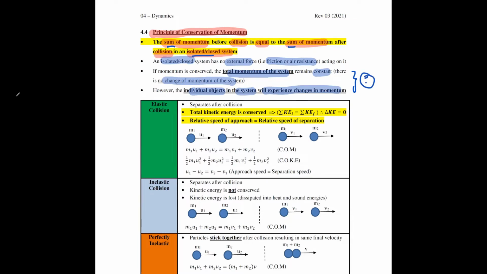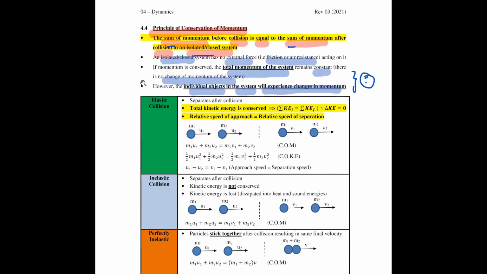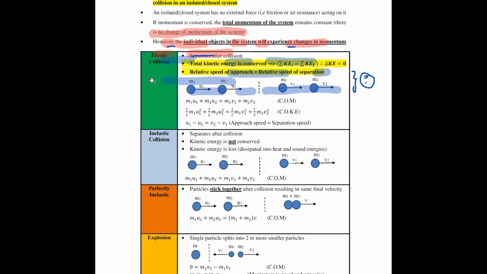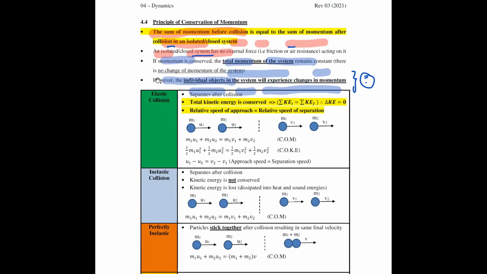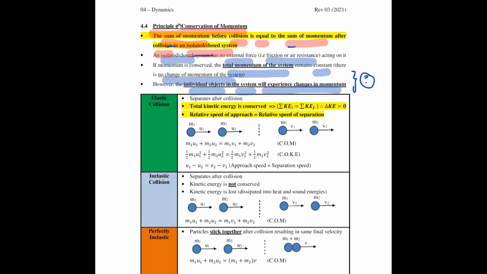So let's just go through a few of the examples. All right, what do I mean by that? Okay, now maybe I just use these three as the example. Clear this one off. Okay, what do I mean by this? Now, when it comes to collisions, there are a few cases that can happen.